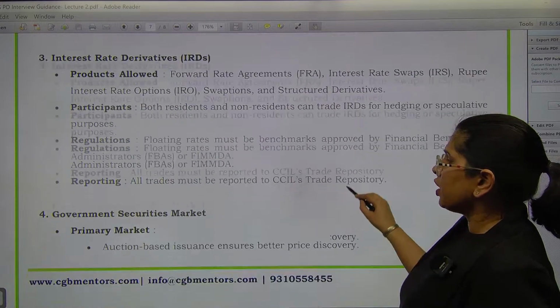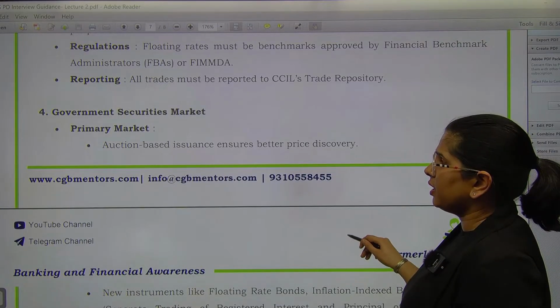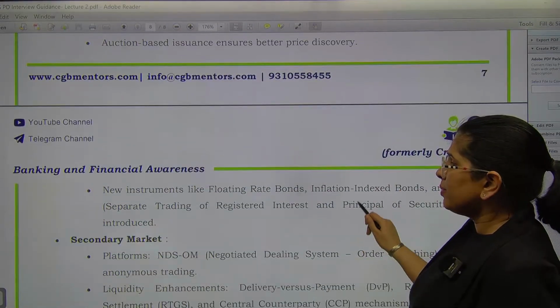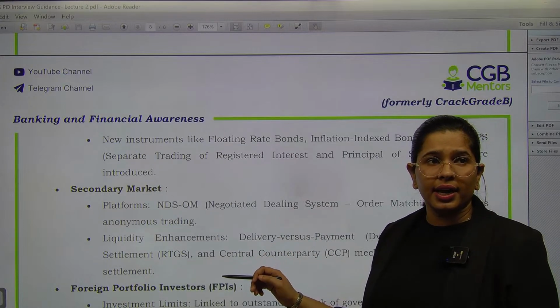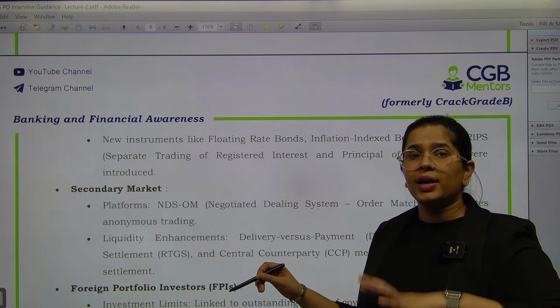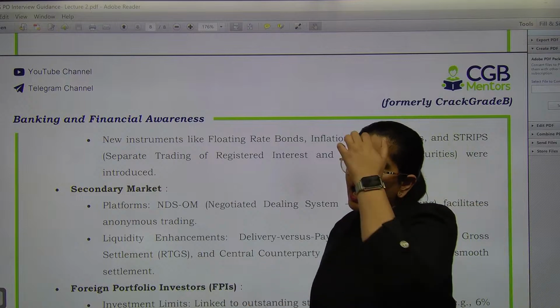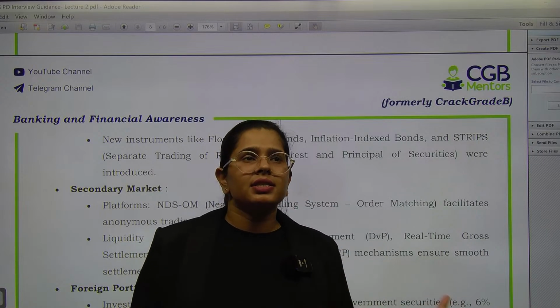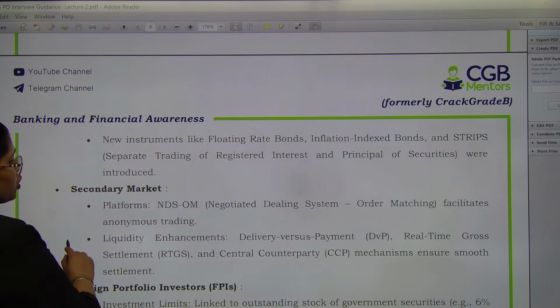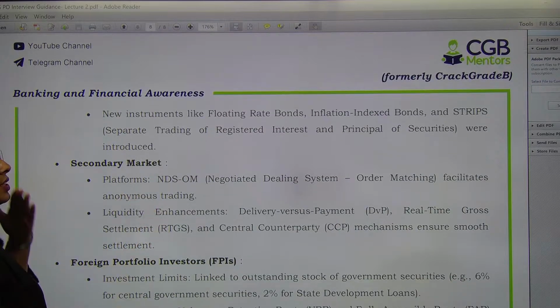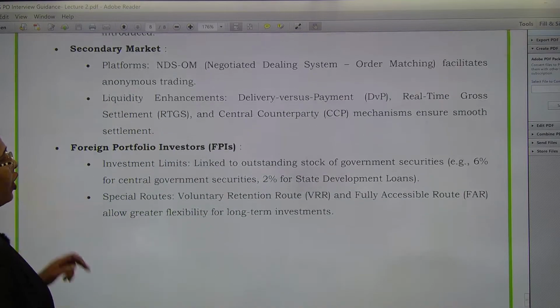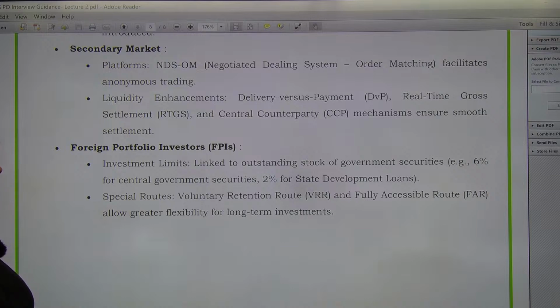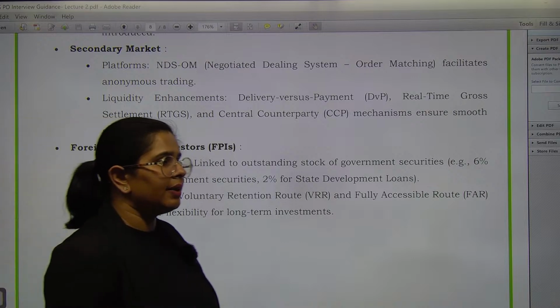Then the government securities are also traded in the money market. Okay, you have to remember that government security, if they are bought and sold again after first time issuance, RBI is issuing them first time. Okay? After that, if there is a sale and purchase, which platform will it happen on? NDSOM, that is negotiated dealing system order matching, that will facilitate the transaction. And also FPIs can invest 6% for central government, 2% for state development loans. Okay, this is the limit which has been set.